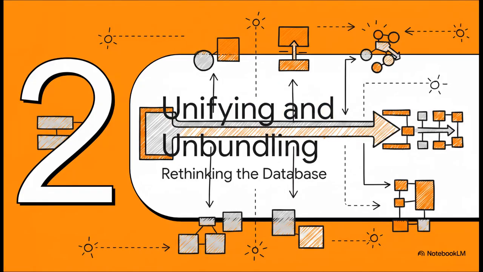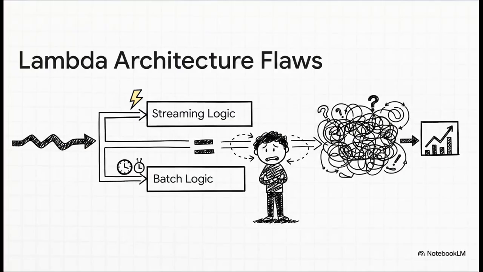But here's where things get really interesting. This idea of a central log doesn't just help us sync data. It fundamentally changes how we can process that data, and it even lets us completely rethink what a database even is in the first place. For a long time, the standard way to handle both real-time data and historical data was this thing called the Lambda Architecture. And the idea was you'd have two separate pipelines for your data.